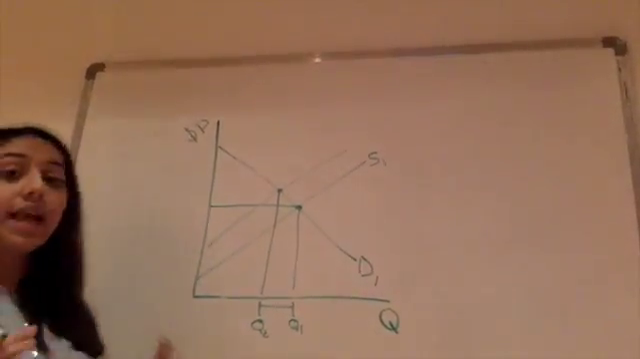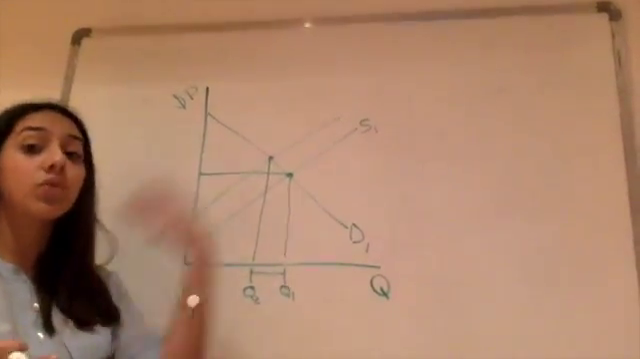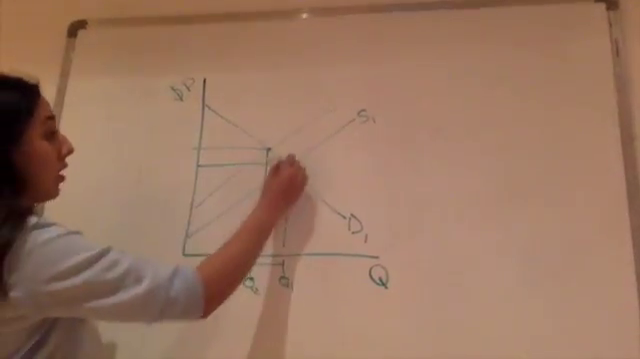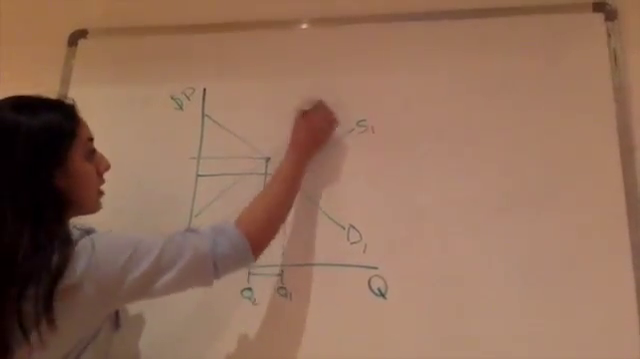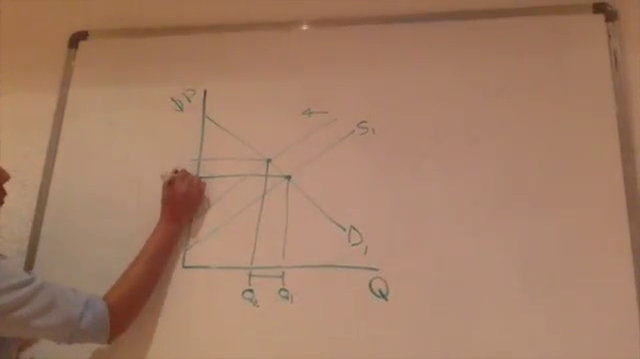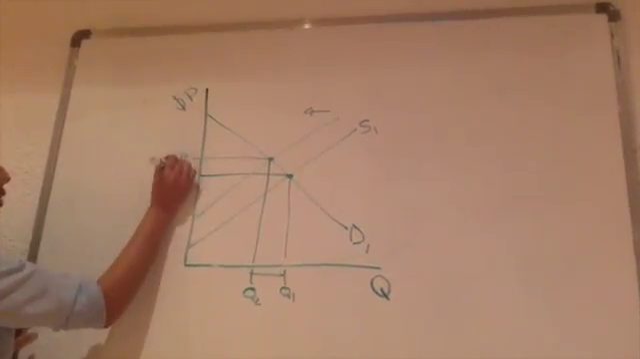Because they have less demand, they have to increase their price. So we have a new point of equilibrium from here to here. The supply line goes this way, to the left, and price 1 goes up to price 2.